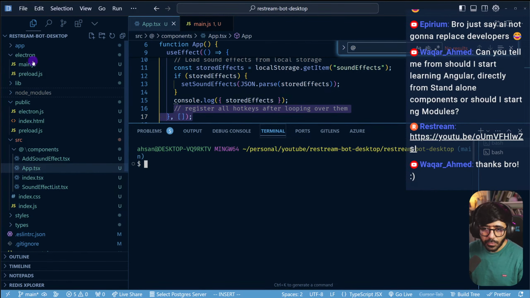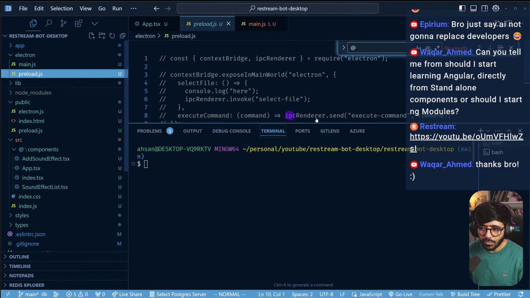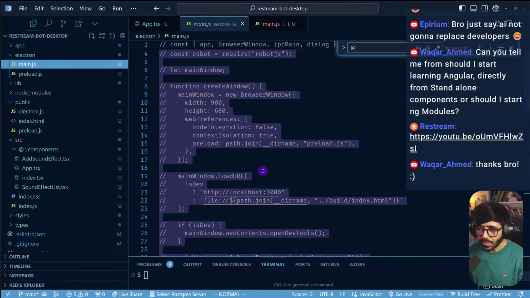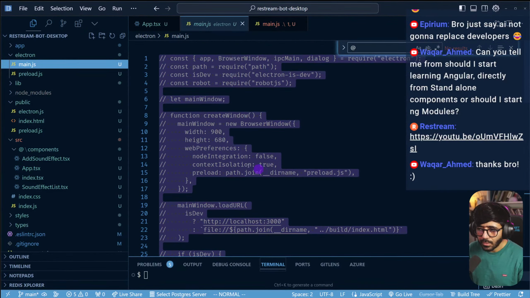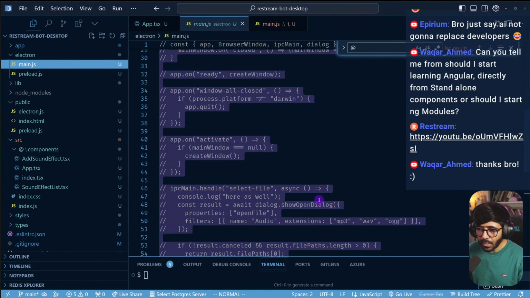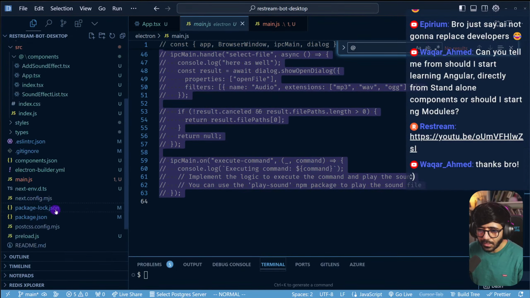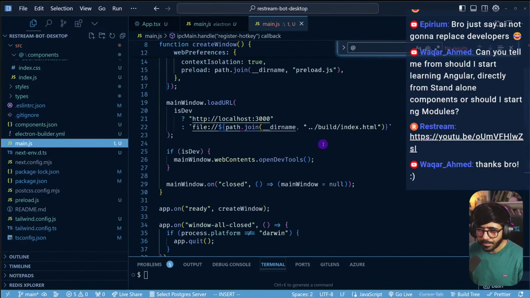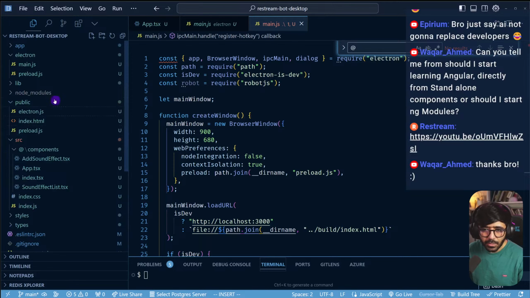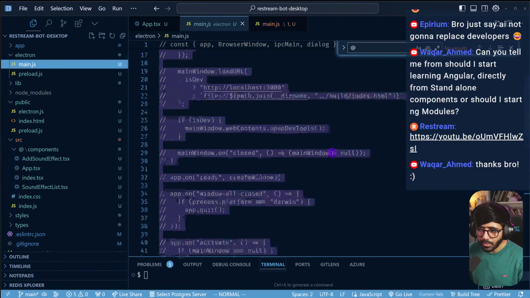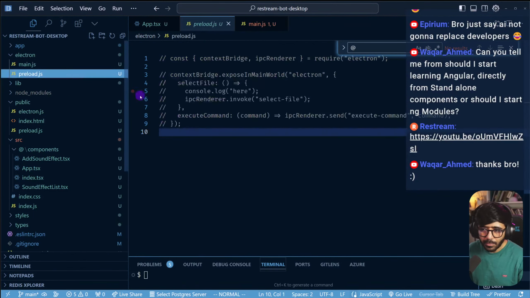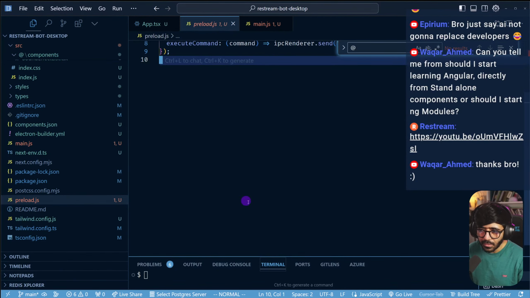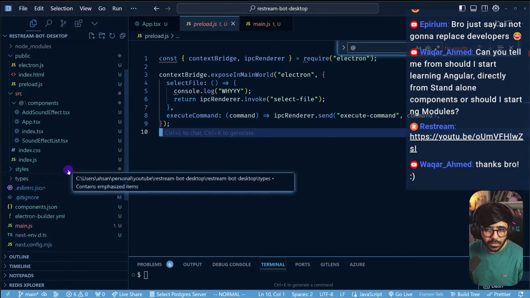So what we can also do is remove anything that doesn't really work. I want to double check main.js, which has a bunch of things right now. Browser window, main dialog, blah, blah, blah, on ready. I think we replaced main.js already. Yeah, this also had the robot.js as well. And then the preload.js just had this. So we don't have to worry about that. Preload.js is just here, which is not a problem.